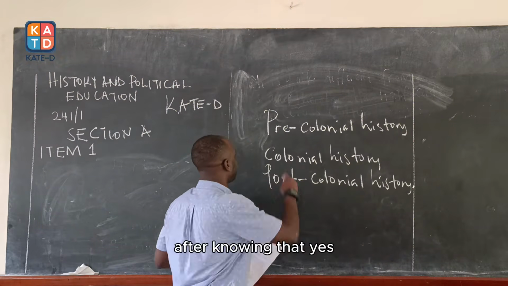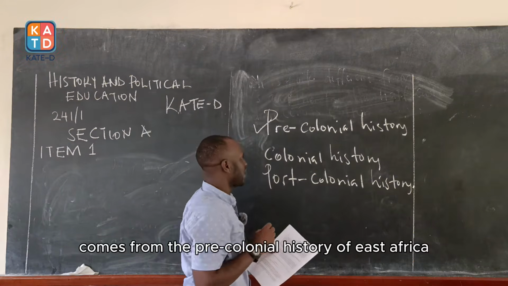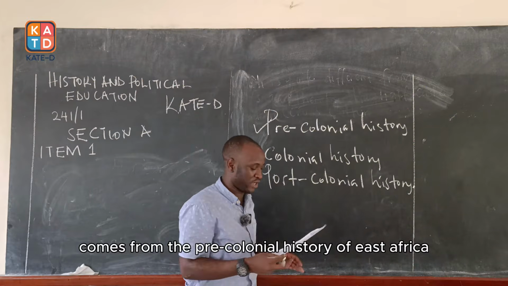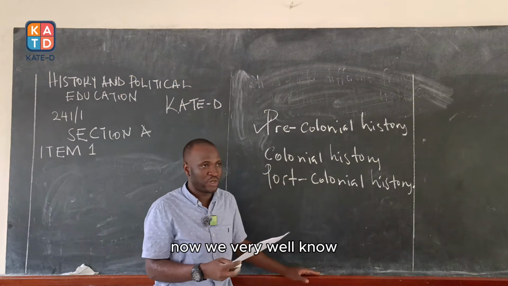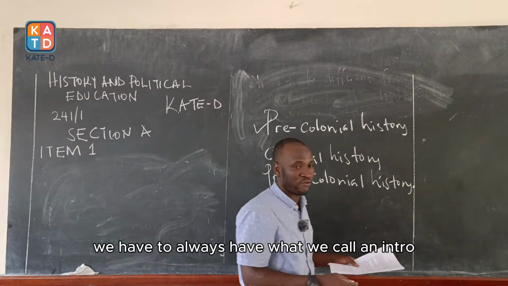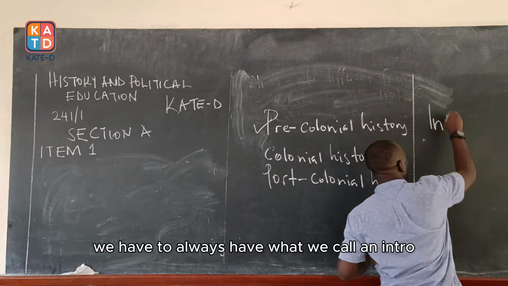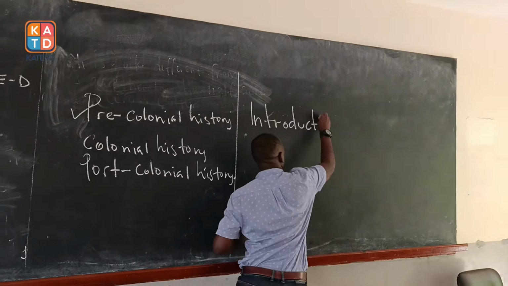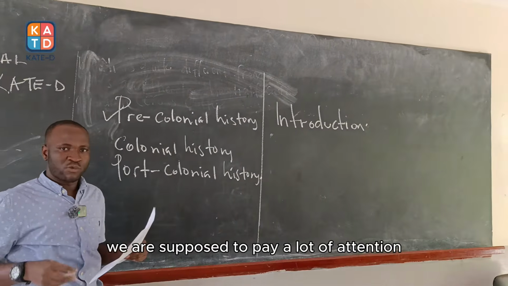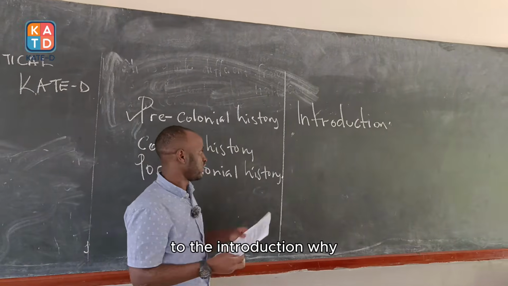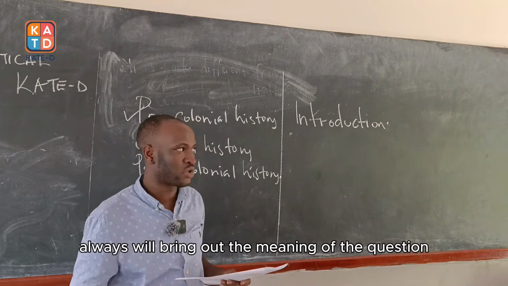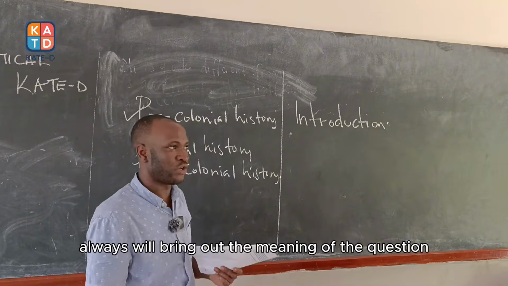After knowing that the question comes from the pre-colonial history of East Africa, we very well know that when we are attempting our numbers, we have to always have what we call an introduction. Very crucial. We are supposed to pay a lot of attention to the introduction. Why? The introduction always will bring out the meaning of the question.